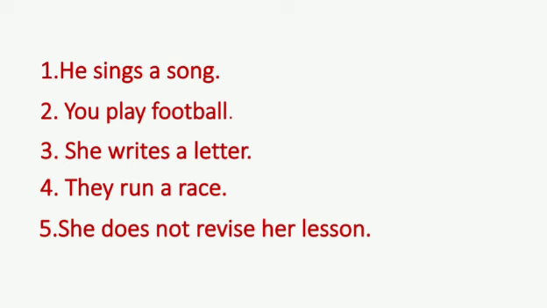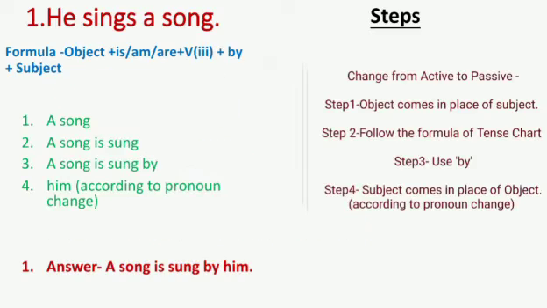See the sentences which we are going to do. First, he sings a song. Second, you play football. Third, she writes a letter. Fourth, they run a race. Fifth, she does not revise her lesson. You can see all sentences are simple present. Simple present means first form of verb without any helping verb. Now let's do it one by one. First sentence, he sings a song.